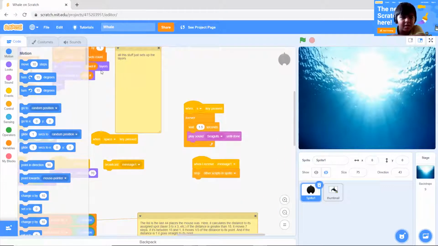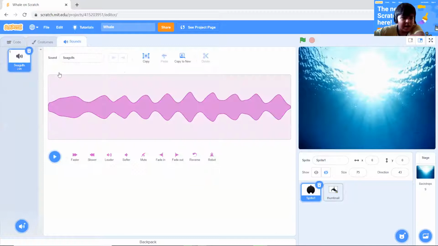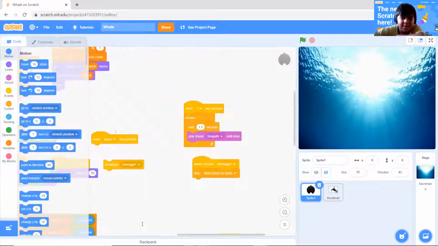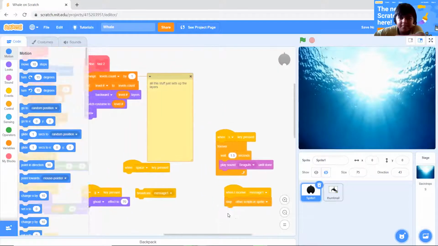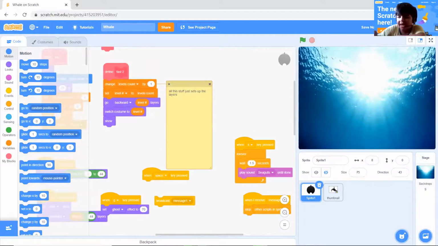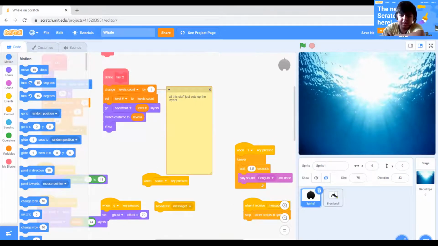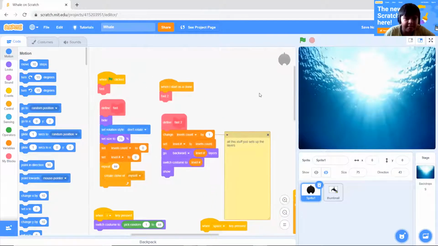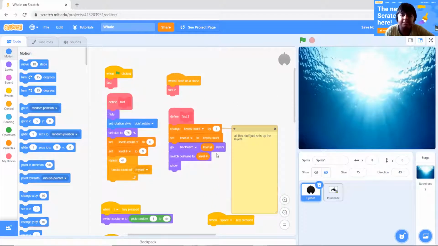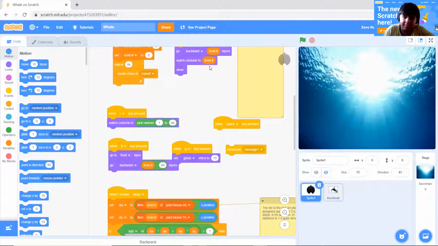And I have also imported a sound. I took a Scratch sound, seagulls. And this GIF, I have imported it. So that's the GIF. And then this is all about my whale.